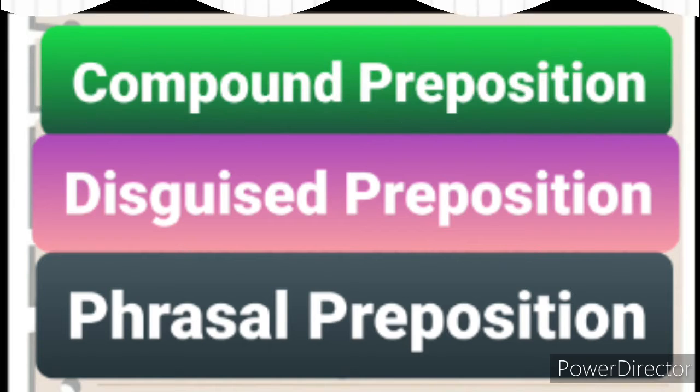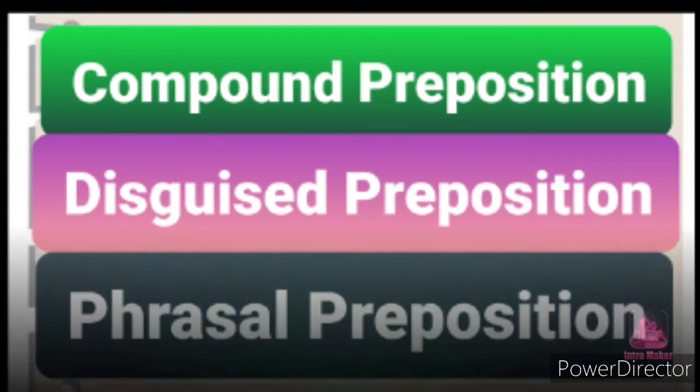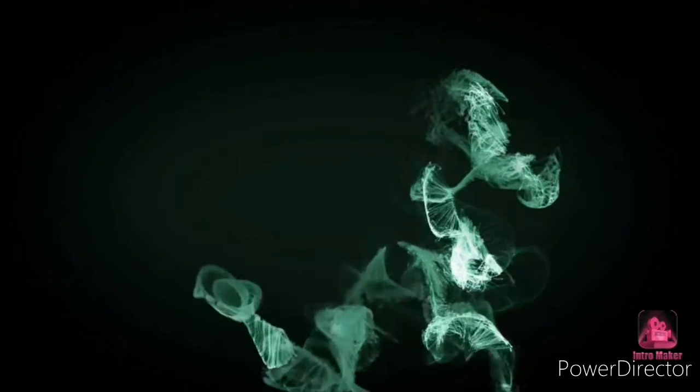Fifth is disguised prepositions. For example, the word by is a preposition. By can be changed into be, on into a, and off can be changed into o. For example, 5 o'clock.